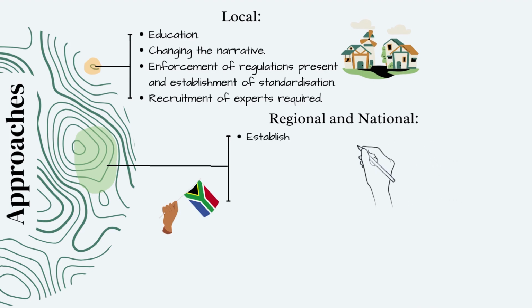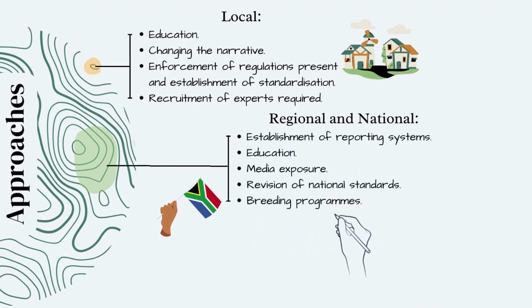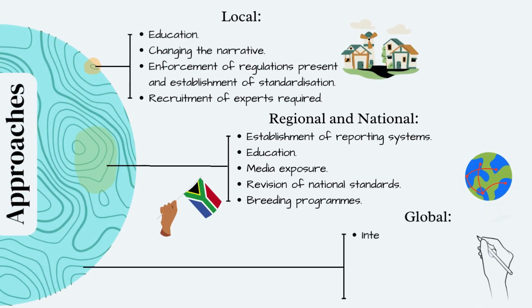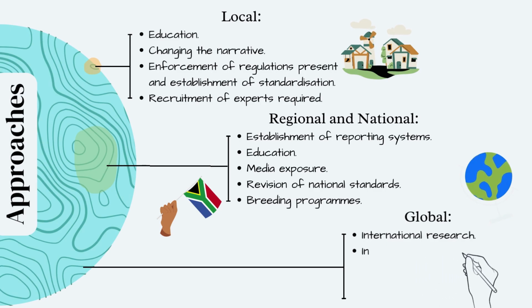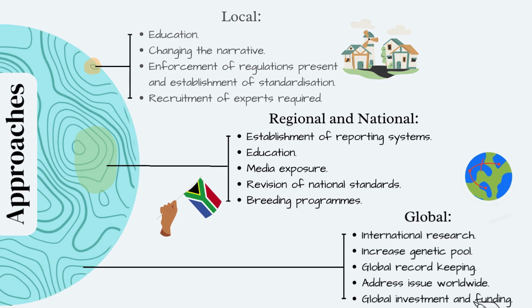At a regional and national level, we want to establish reporting systems, education, media exposure, revision of the national standards and breeding programs. At a global level, we want to implement research involving other countries. We want to increase our genetic pool by importing genetics. We want to have a global record. We want to address the issue worldwide and have global investments and funding so that we can further our implementation.